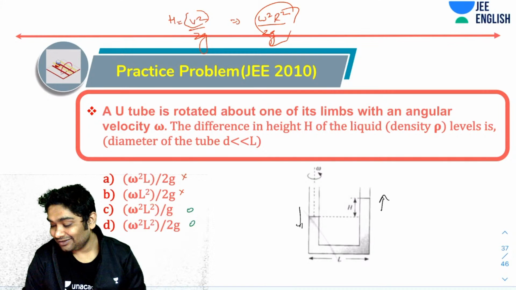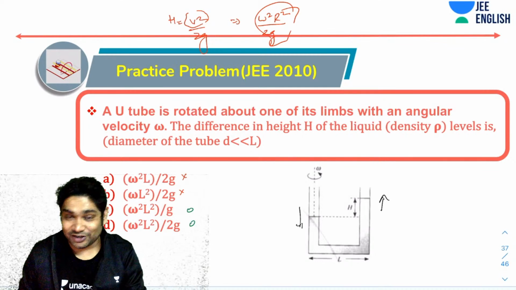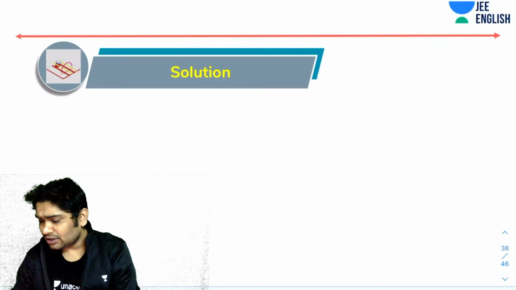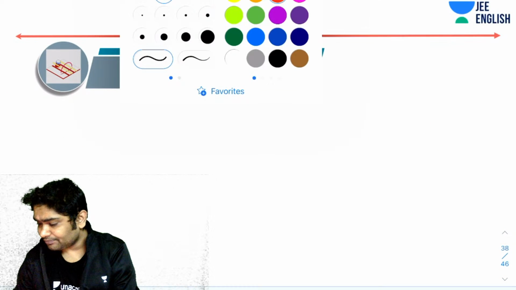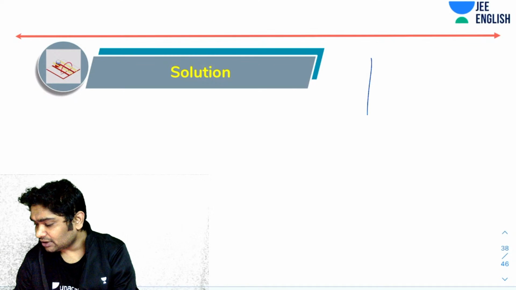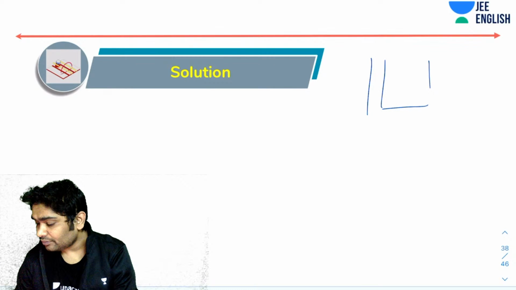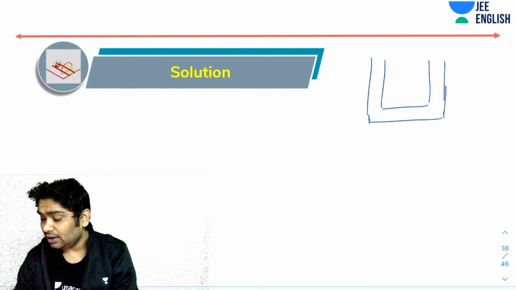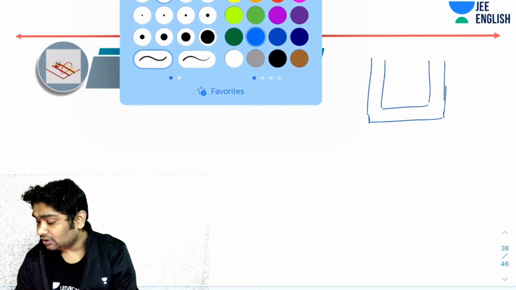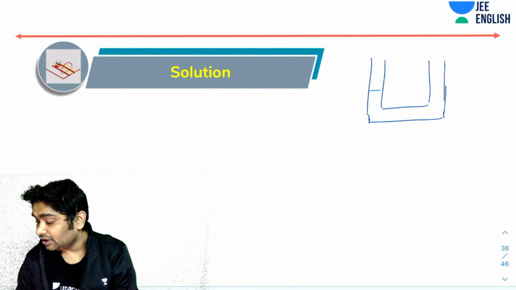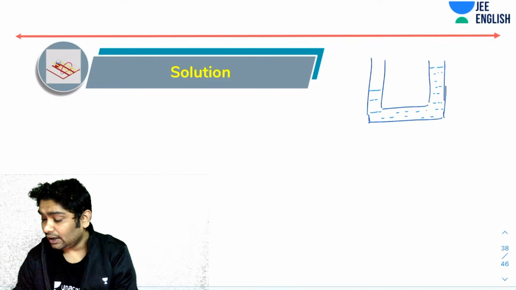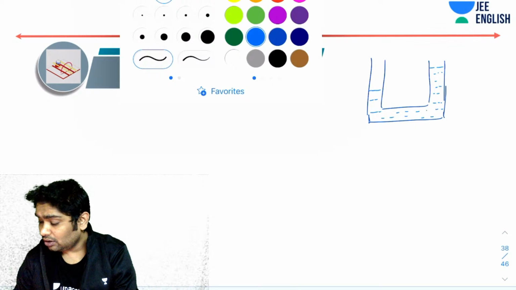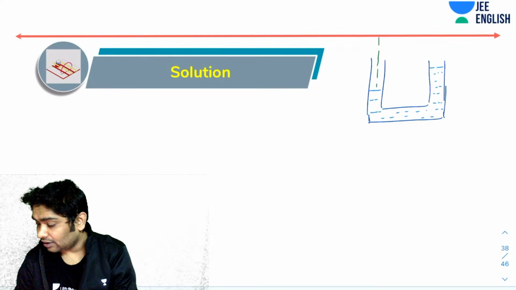Okay. Now let's see which one of these options is correct. So let's draw that situation ourselves. So imagine this is a tube, right? And let's assume that there was liquid in this. Okay, and this was being rotated about this with an angular velocity omega.